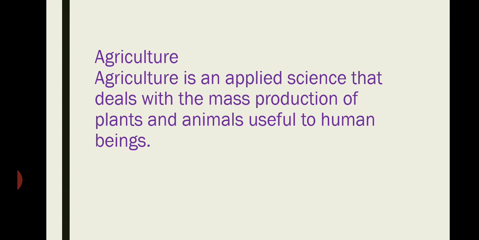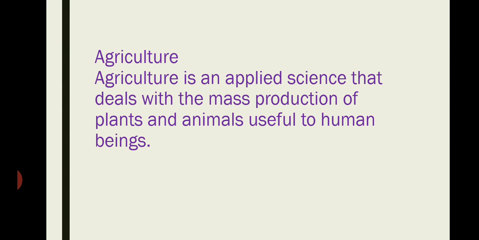Agriculture is a Latin word in which ager means field and culture means cultivation. So, agriculture is an applied science that deals with the mass production of plants and animals useful to human beings.